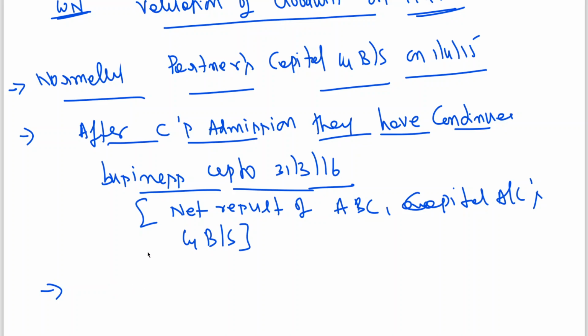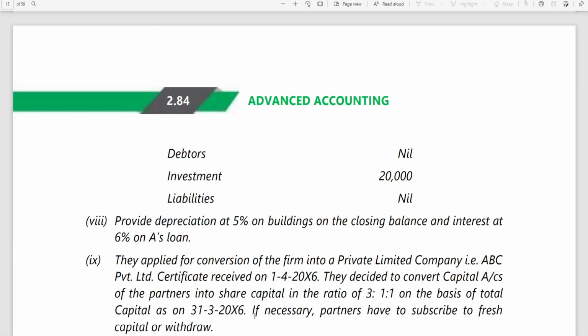Then they have decided to float a company. So from on 1/4/16, then what has happened? The certificate was received on 1/4/16. They decided to convert capital accounts of partners into share capital in the ratio of 3:1:1 on the basis of capitals as on 31st March 16. If necessary, partners have to subscribe fresh capital or withdraw. This is an important point.